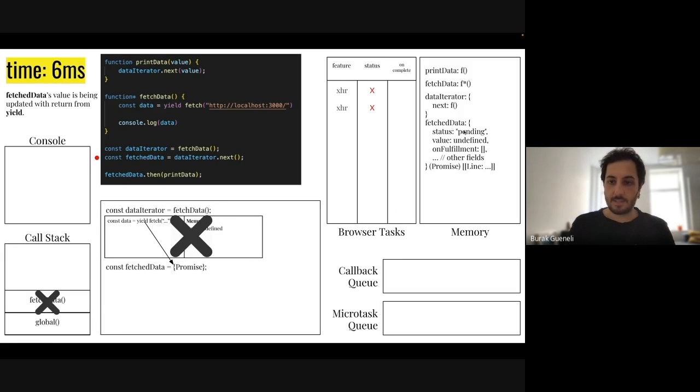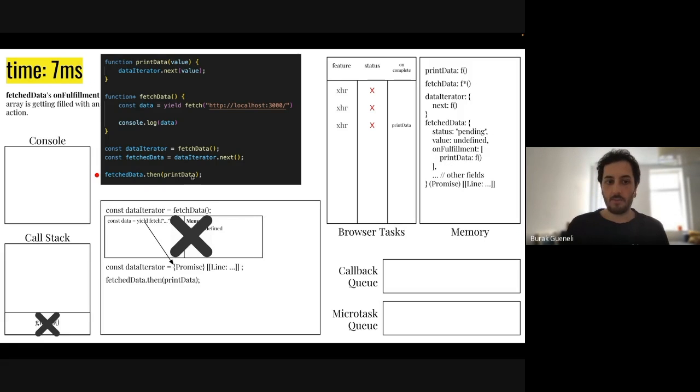Whenever our XHR request is resolved, like whenever it has the check mark at the end of the 200 milliseconds, the value of this promise will be updated. And when the promise's value is updated, the things that we have inside of the fulfillment array will be pushed to the microtask queue so that we can take them inside of the call stack. Now, since we don't have the value updated, we're still waiting for the response, and since we don't have anything inside of it, we can continue our execution in the global execution context, since we have another line inside of it.